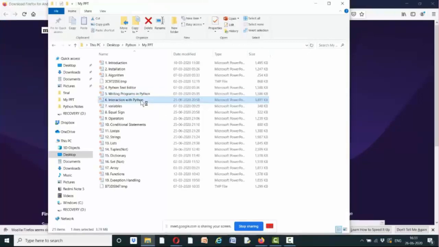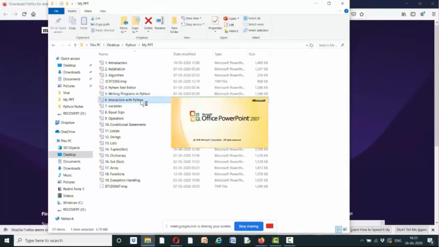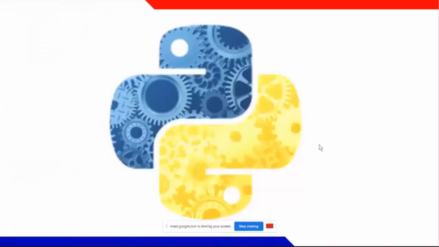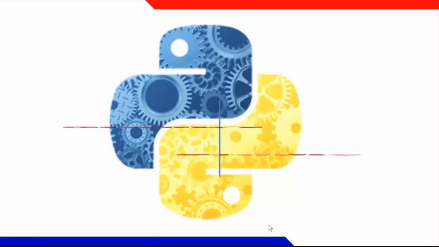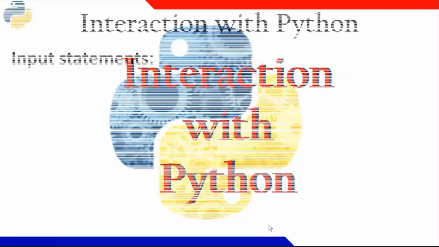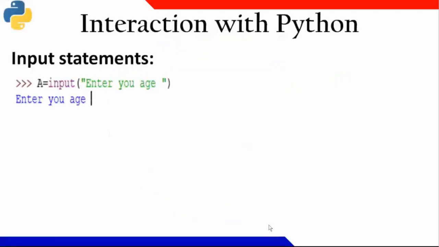Let me take you through how you can start interacting with Python. Interaction means input and output. The basic input statement is input, and within brackets you write whatever string you want to prompt.